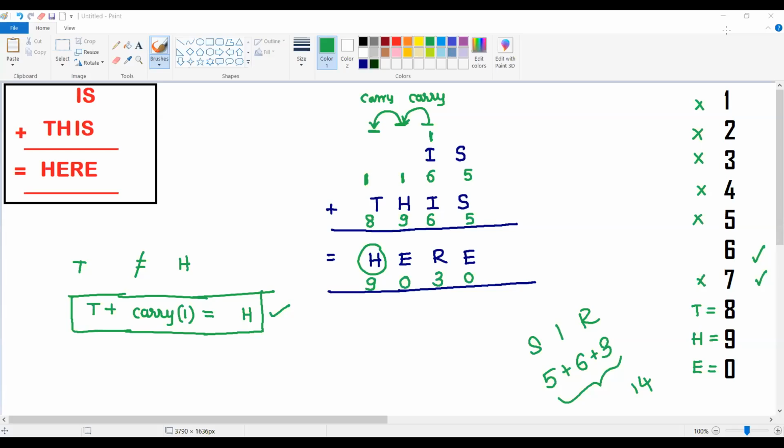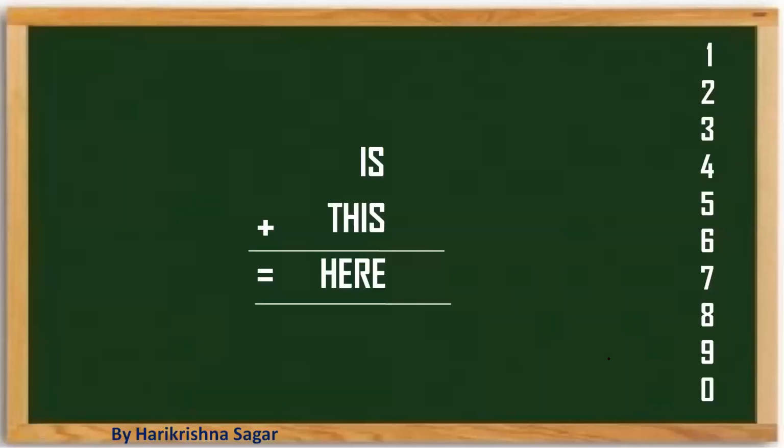We cannot take I as 7. When you take I as 7, 7 plus 7 plus 1 is 15. Already S is 5, and R cannot take 5. That's why we are not taking I equal to 7. Okay. So next question, which is based on the product of numbers, please observe the question which is available on the screen.